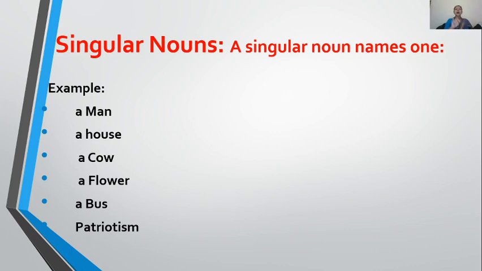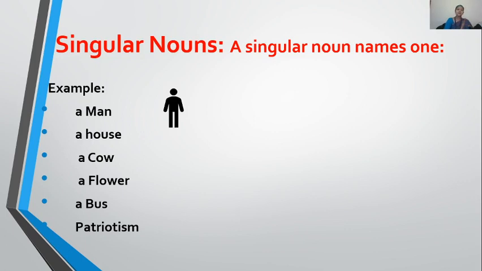When I say a man, or a house, a cow, a flower, a bus, it means that I am talking about only one thing. So whenever you want to say one person in a noun, how will you write it? You will write it with "a". We don't pronounce it "a", we call it "a". So when someone says a man, how many men are there? There is only one. Clear?